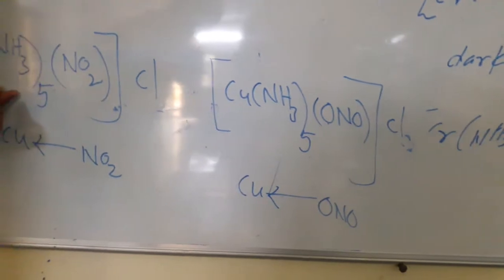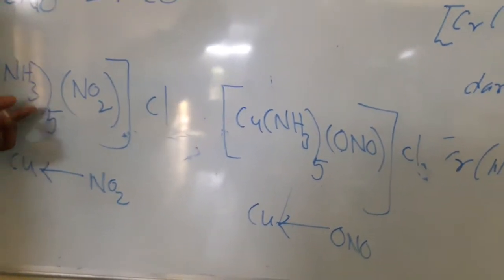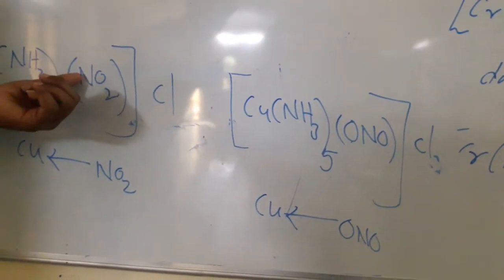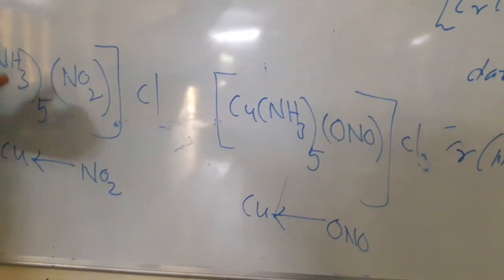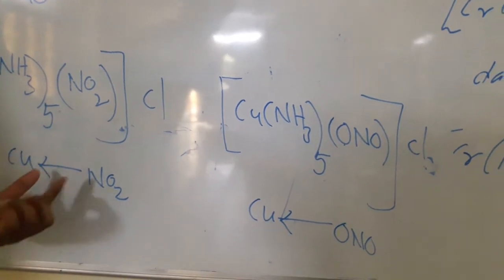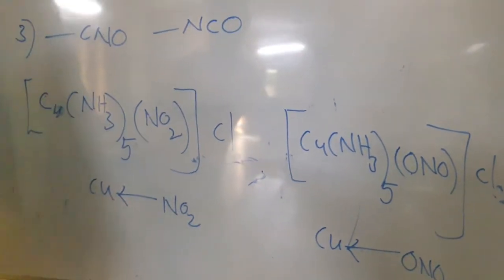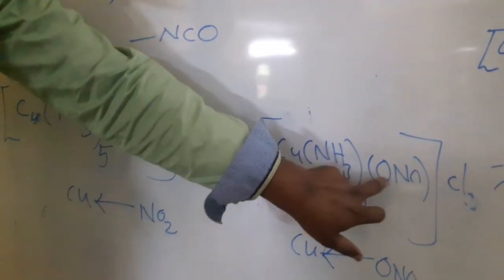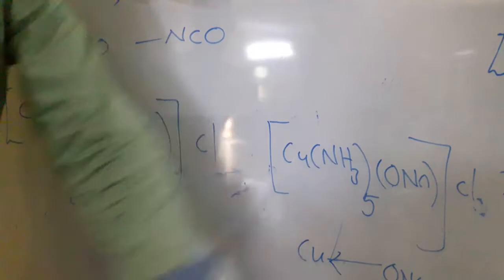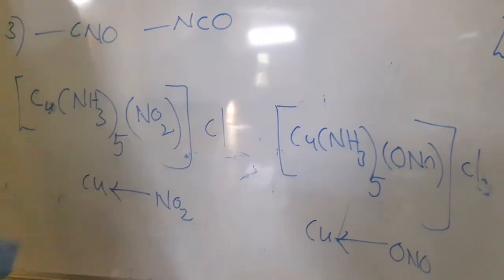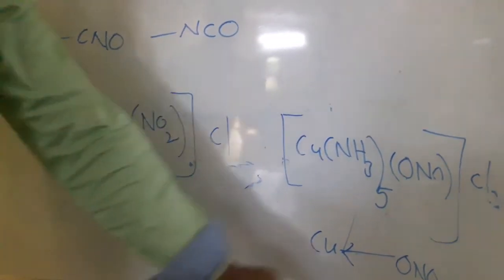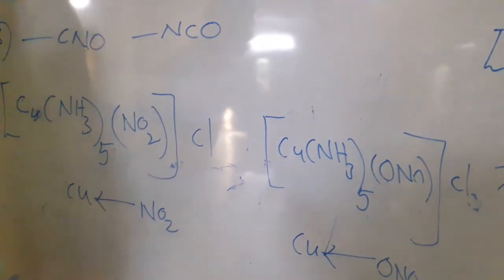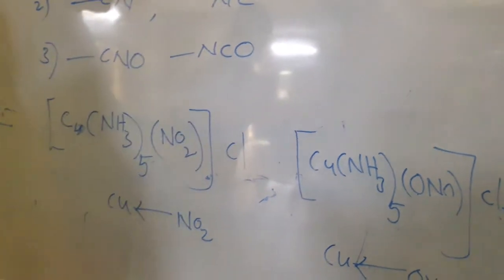That means here ammonias also donate electron pair. Along with 5 ammonias, nitro donates. Nitro means nitrogen is the donor atom. Nitrogen donates the electron pair to the copper, and the bond is a copper nitrogen bond. Whereas in ONO, nitrito O, oxygen donates the electron pair to the copper, so a copper oxygen bond is present.